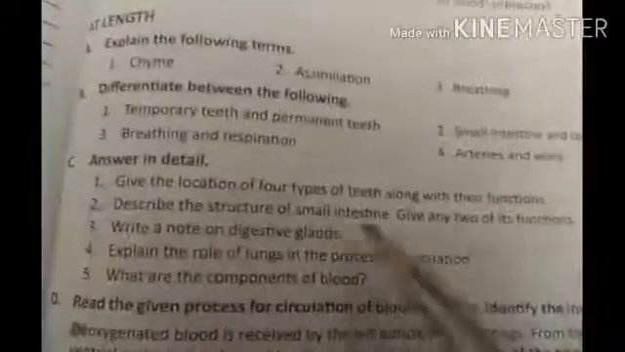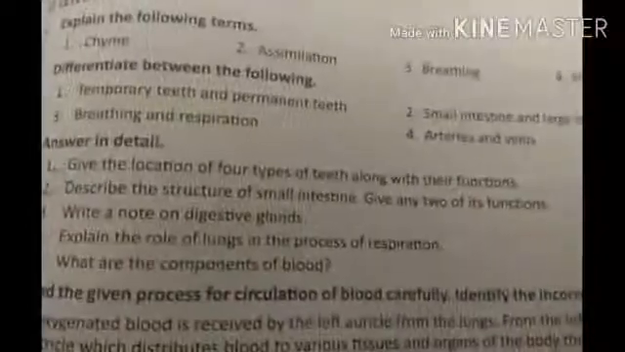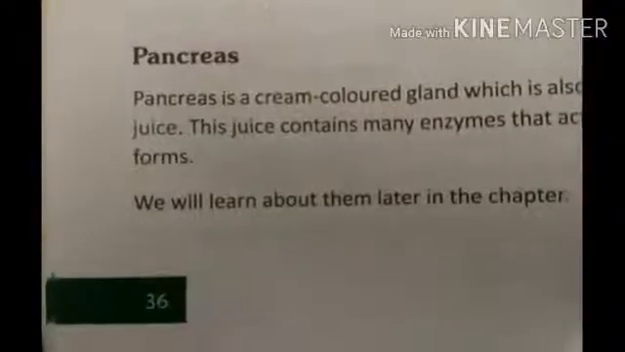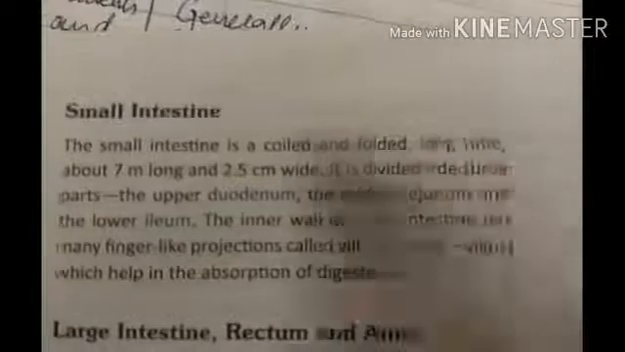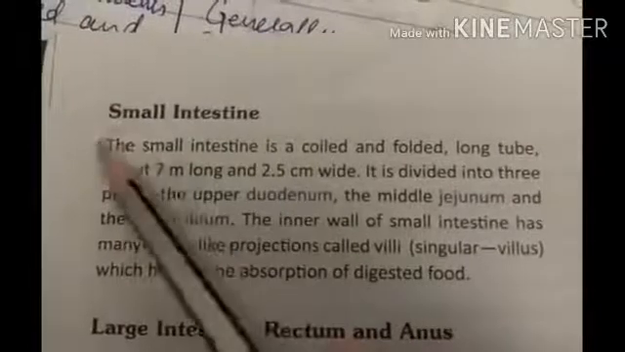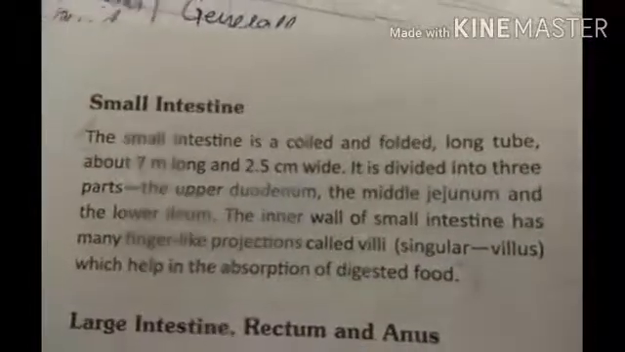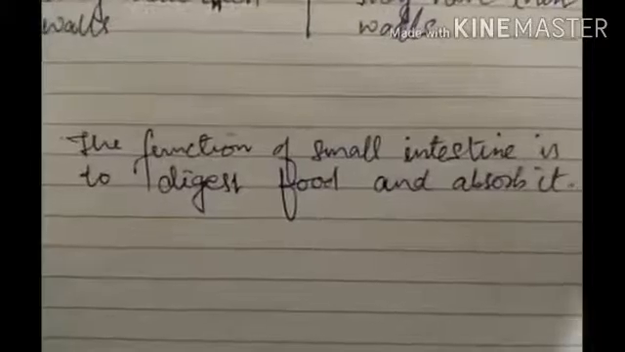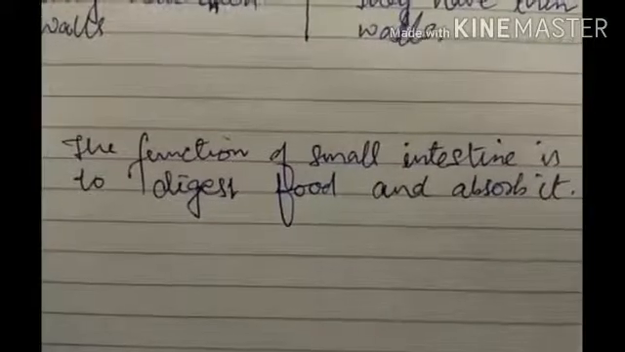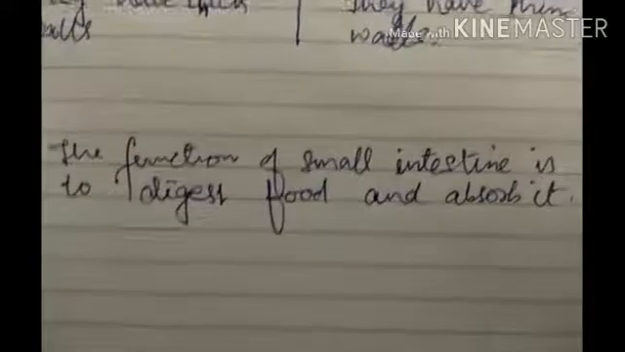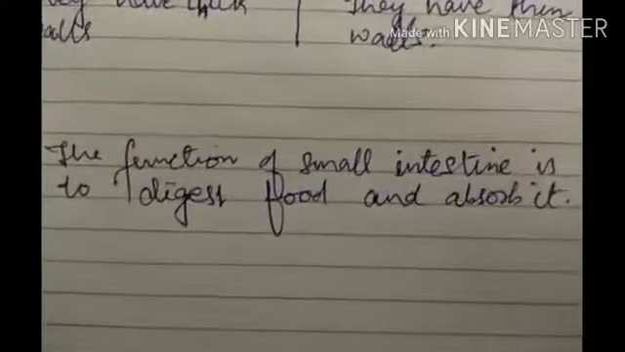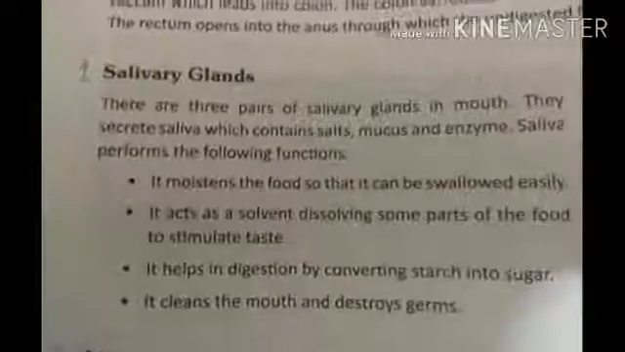Now this question number 2, describe the structure of a small intestine, give any two of its functions. So on page number 36 you can find the answer of the first part of the question, that means from here to here complete paragraph you are going to write. Then students, for the second part you will write this answer. The functions of a small intestine is to digest food and absorb it. So students, this is page number 36, as you can see over there.